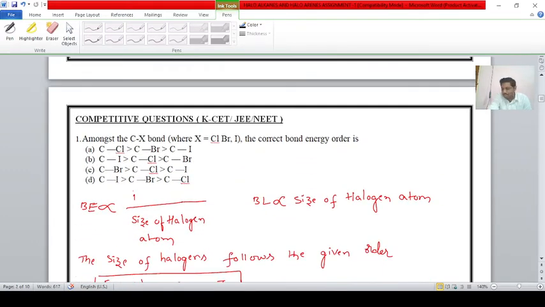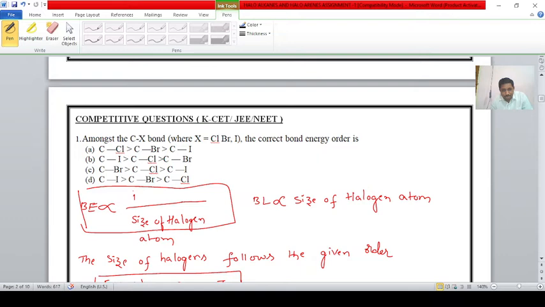Next, students, we are discussing objective questions, competitive questions on the KSET, NEET and JEE model. First question: amongst the carbon halogen bonds, the correct bond energy order is. Here the bond energy is inversely proportional to the size of the halogen.